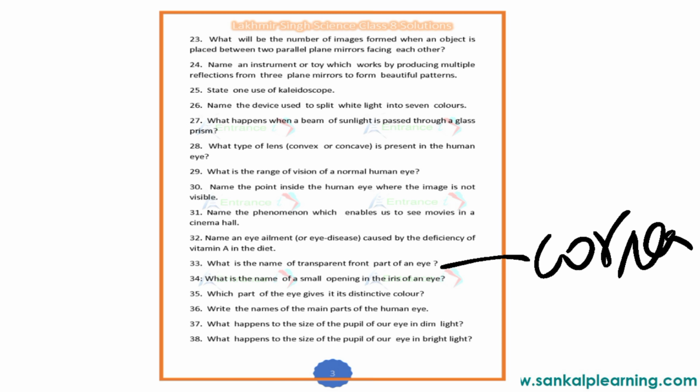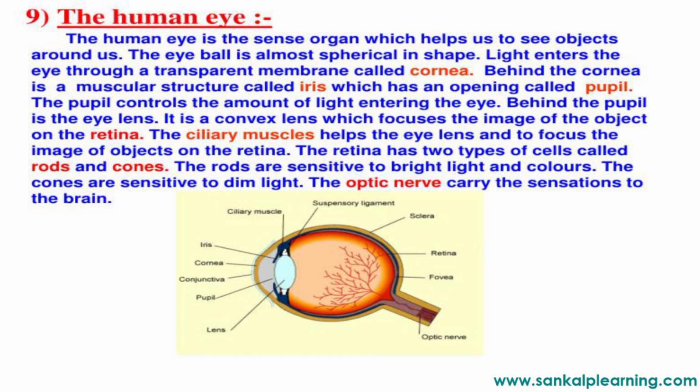Then what is the name of a small opening in the iris of an eye? Small opening. It is nothing but the pupil. Pupil is the opening of an eye. See here, behind the cornea is a muscular structure called the iris, which has an opening called the pupil. So the opening of the iris is nothing but the pupil.